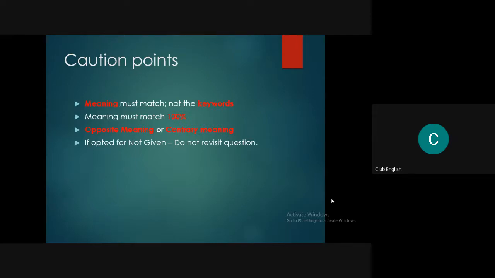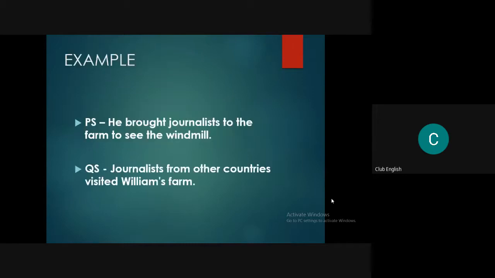If they were able to spot what opposite meaning means, then it would be very easy for them to understand. I'll tell you what opposite meaning is. See here, for example, the passage statement is given in front of you: he brought journalists to the farm to see the windmill. The question statement is: journalists from other countries visited William's farm.